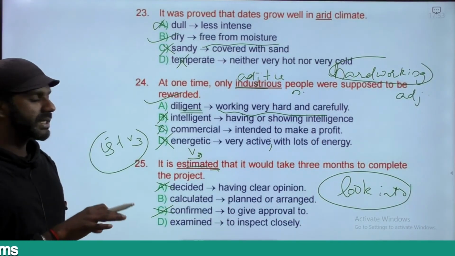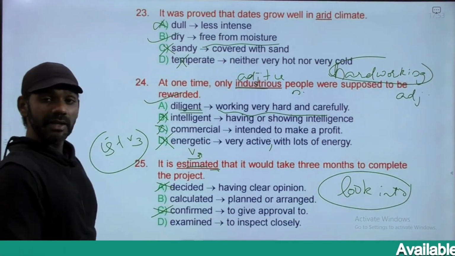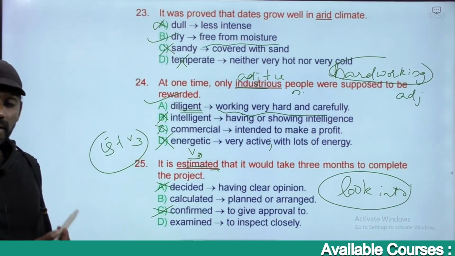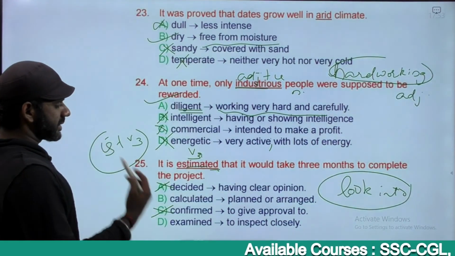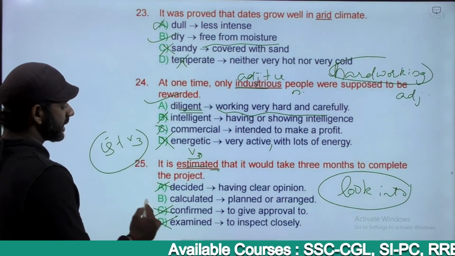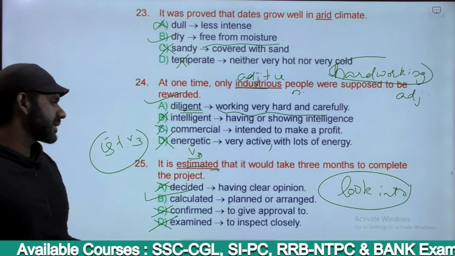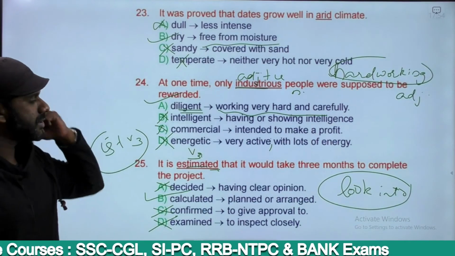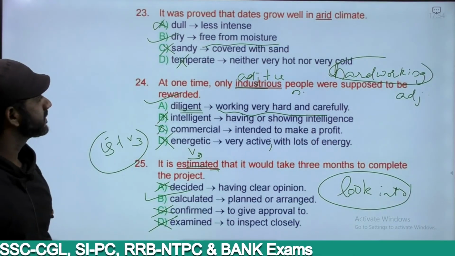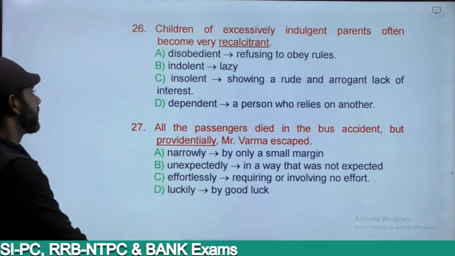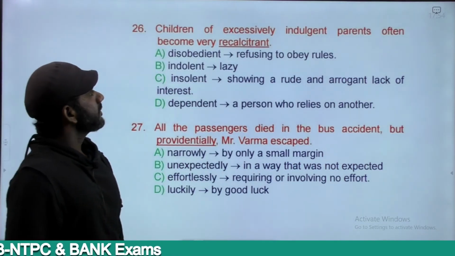It is examined that it will take 3 months. Does not make sense. It doesn't convey the same meaning as the word estimated. Eliminated. The answer must be option B. It is calculated that it would take 3 months to complete the project. The next one.